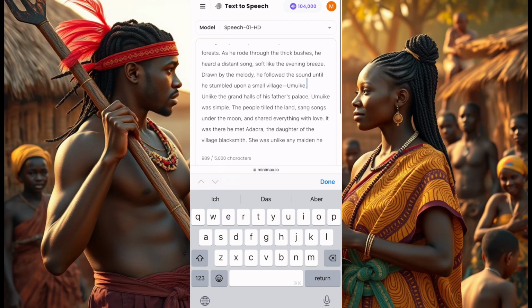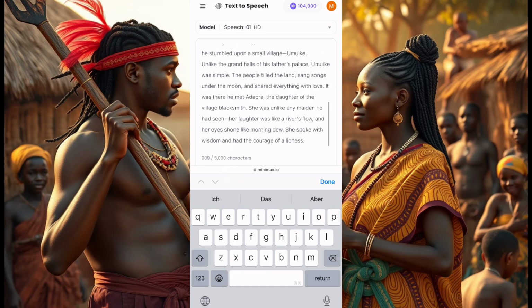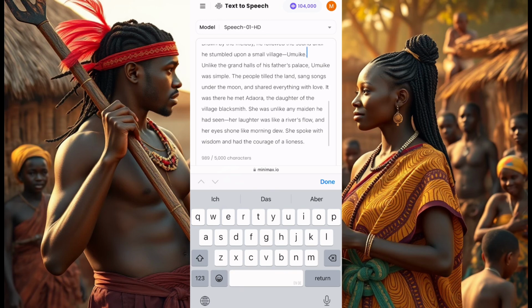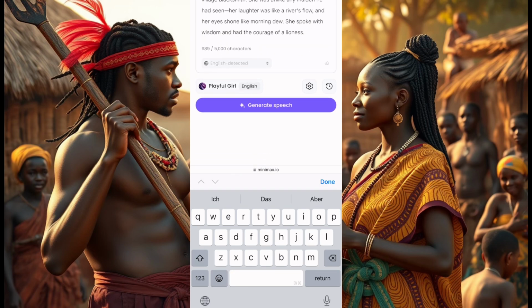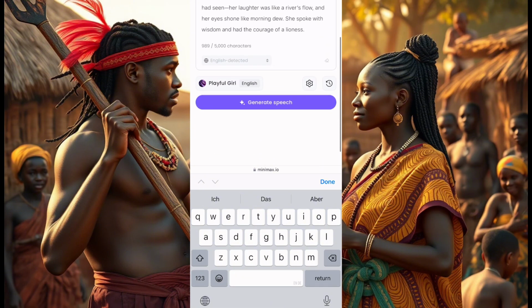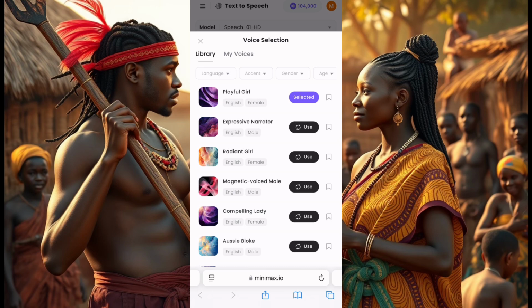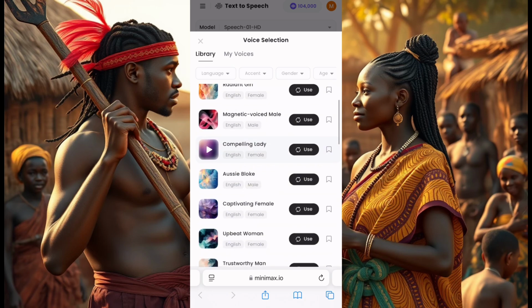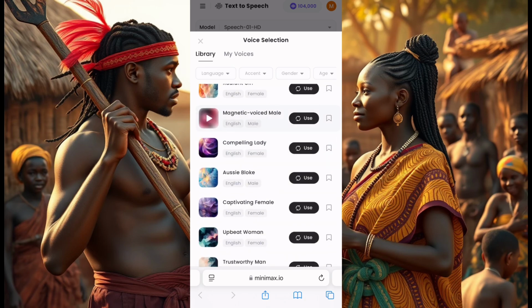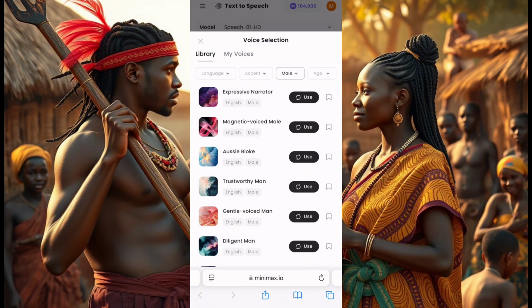Now Minimax have a new text to speech feature that you can use to generate your speech. Now when you come down here, you see where it says play girl. You click on top because you want to change the voice to get a different voice. I used to like men with thicker voice telling my story. So I'll click on gender and I look for male. So they should give me male voiceover.